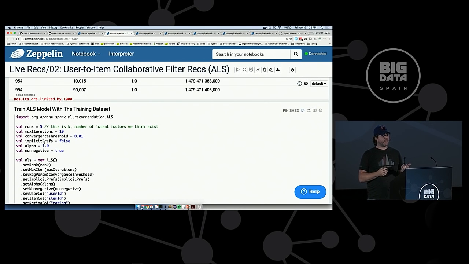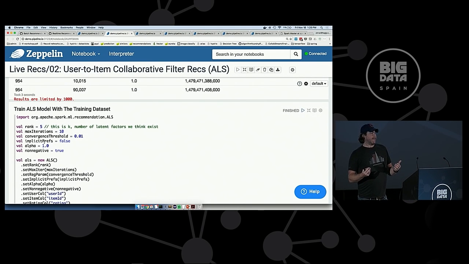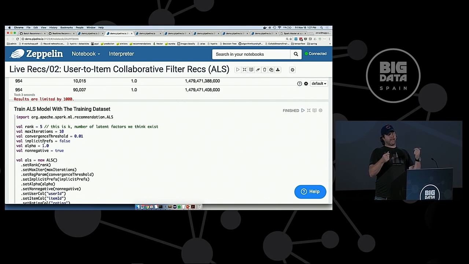The implicit versus the explicit is a collaborative filtering feedback term, meaning what type of feedback is the user giving me? The explicit feedback is when you actually rate something, like 5 stars on a movie, or you selected a particular actor or actress.